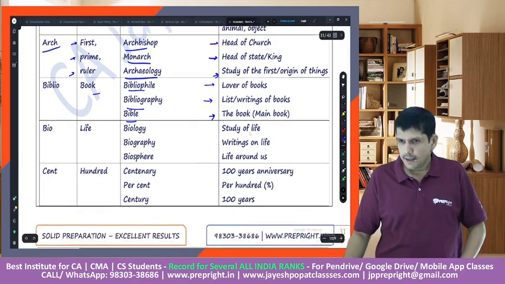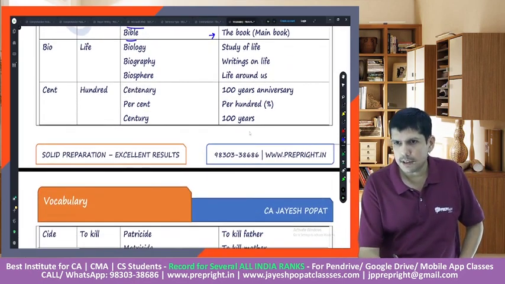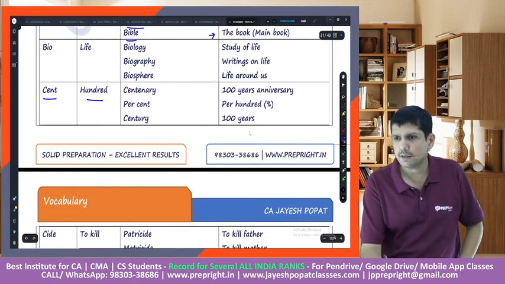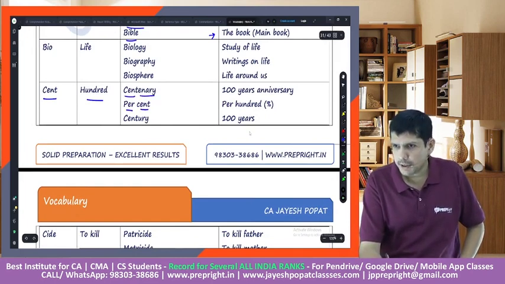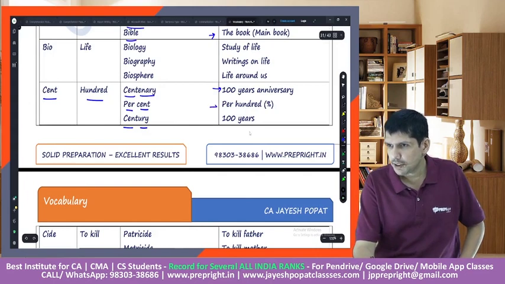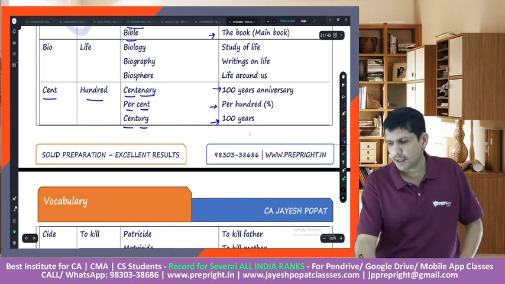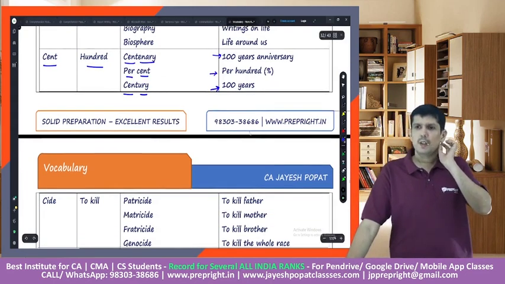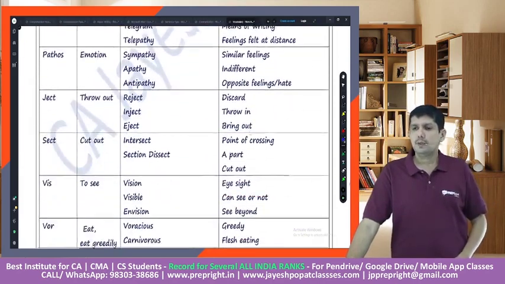Then cent, this is a common word. Cent would mean 100. So we have century, percent. This is centenary. Centenary would mean 100th anniversary. Percent. Then 100 years is a century, right? So these are basically the root words.